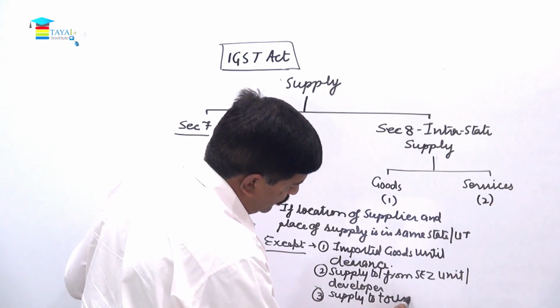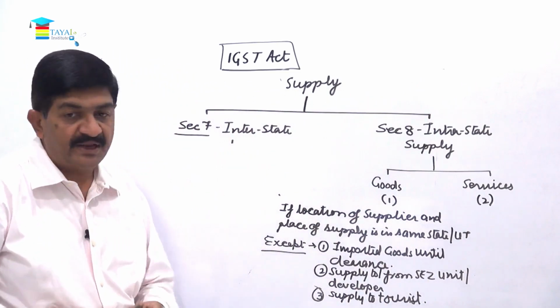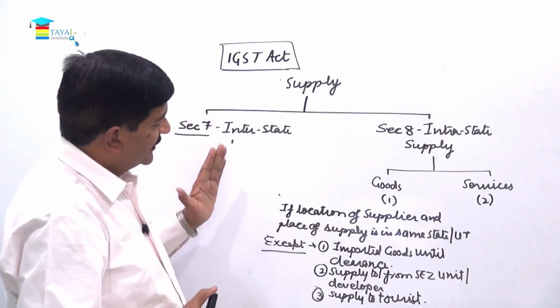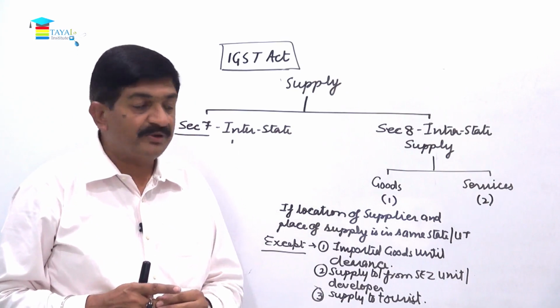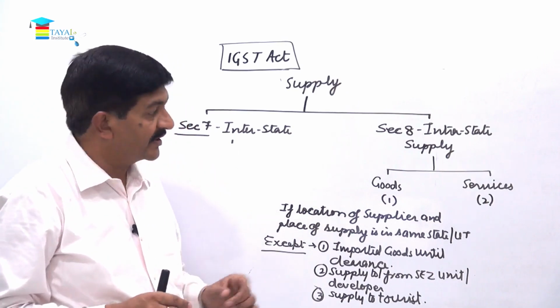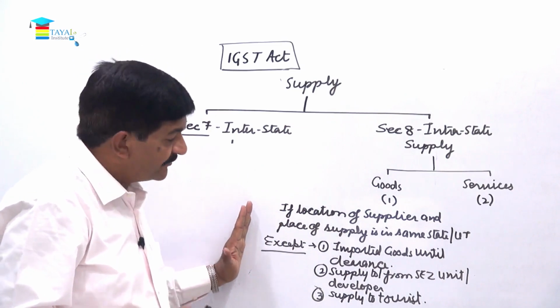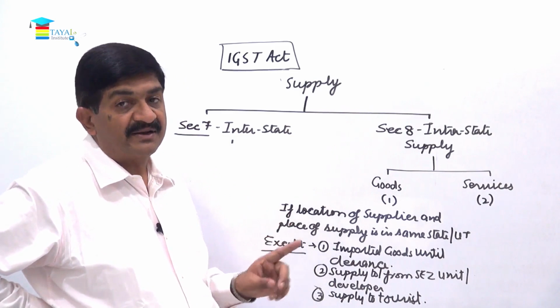So supply to a tourist becomes relevant only if he has given an address outside India. Otherwise that is a domestic supply, and it will be treated as intrastate supply. So here it says if the location of the supplier and the place of supply happen to be in the same state or union territory, it is an intrastate supply. But exceptions are here. If the imported goods are there until clearance, it will not be treated as intrastate supply.